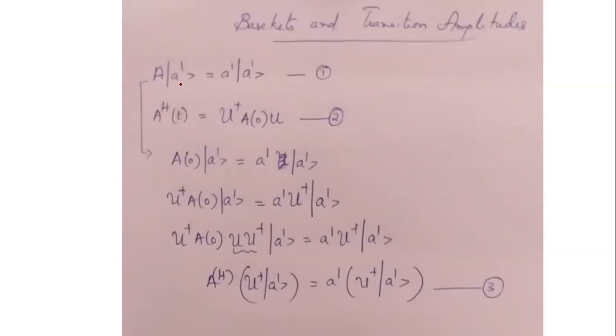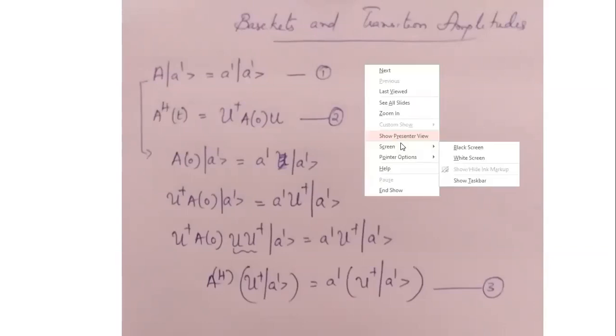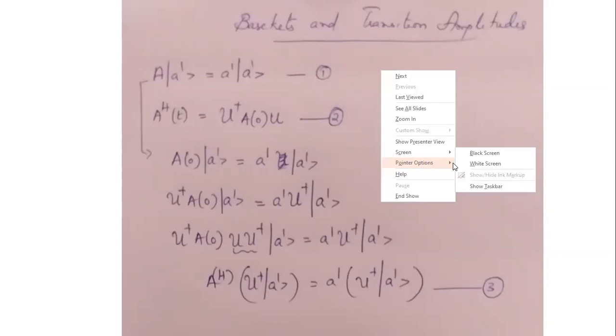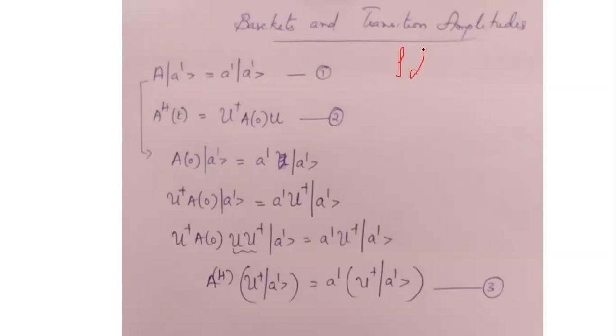So since the operator doesn't change in Schrodinger picture, I will write that this is Schrodinger picture, otherwise you'll get confused. Okay, this is for Schrodinger's picture.